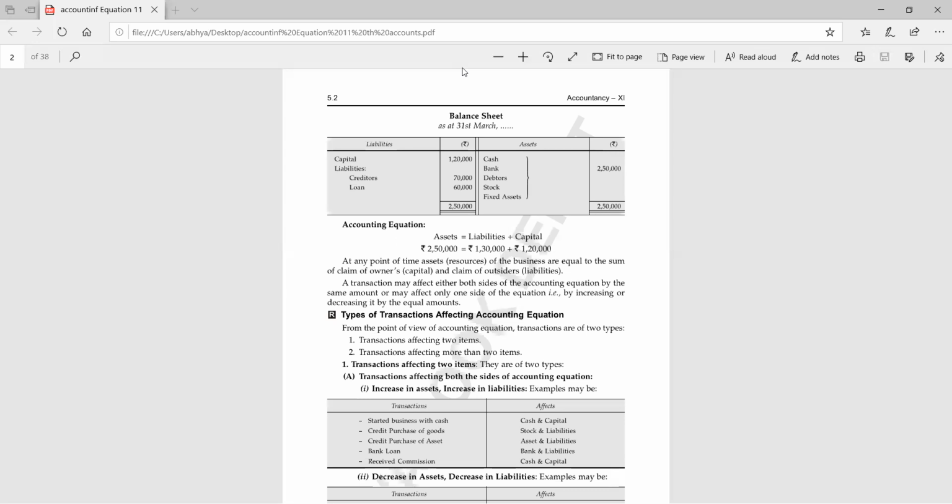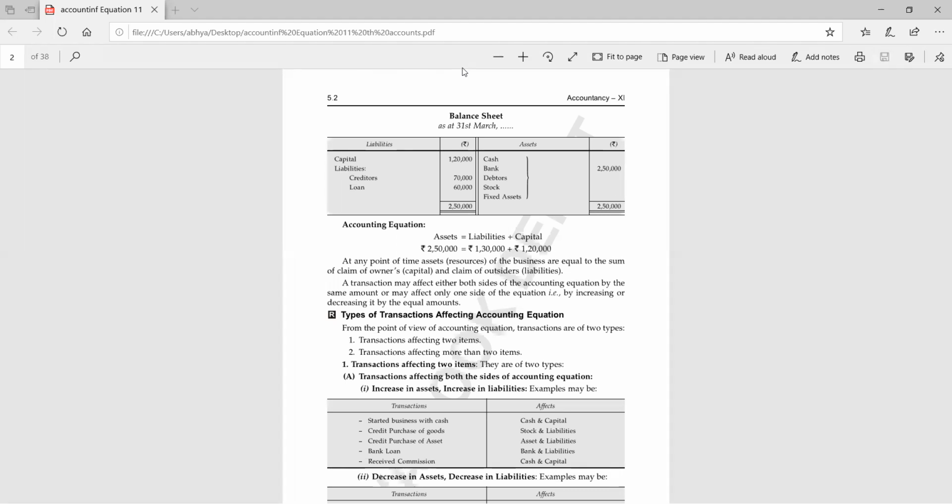Cash, bank, debtor, stock. We have to write all the assets individually in the books of account. If I purchase a machine, that is part of machine. If I have sold goods on credit, that is the debtor. If I have purchased goods, that is part of stock.